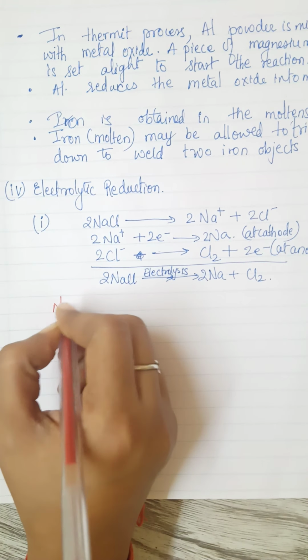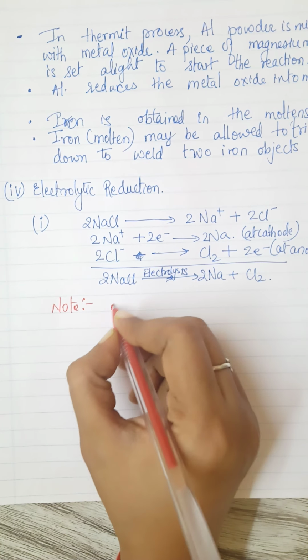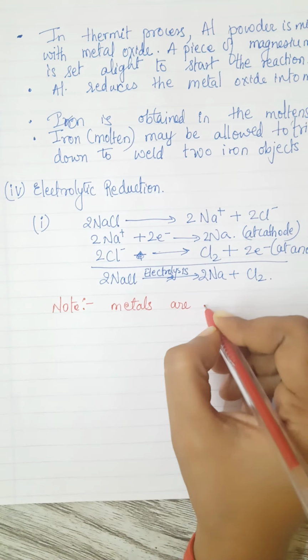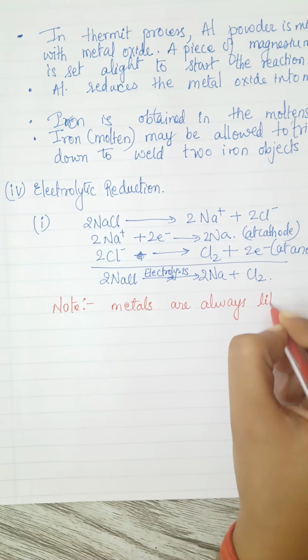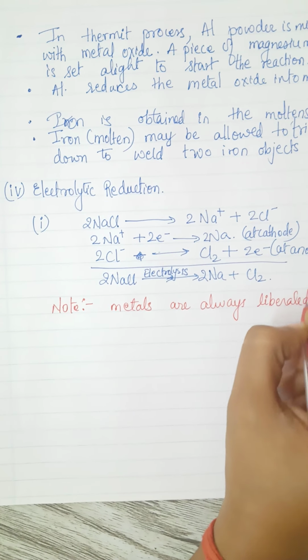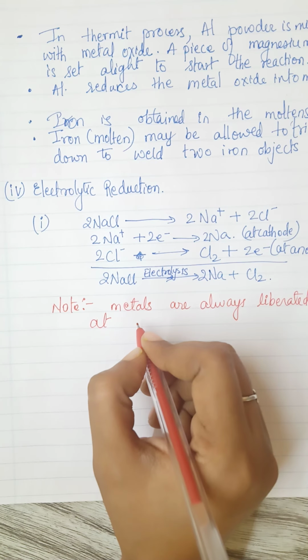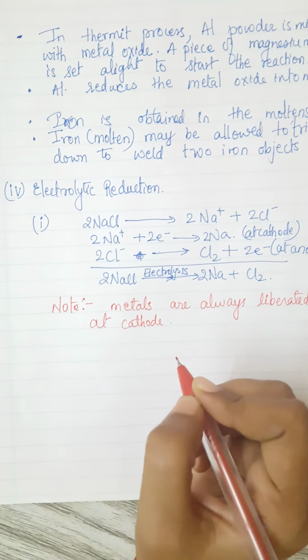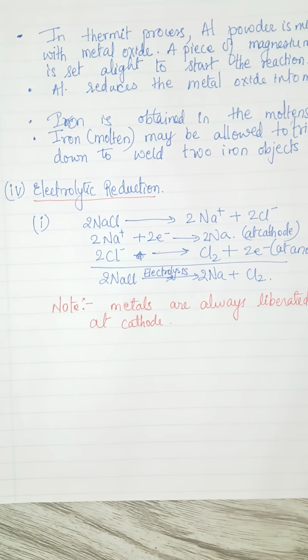Note: metals are always liberated at cathode. Clear? So this is one note you can mention, but that is in the case of electrolytic reduction. Okay, so this is the example.